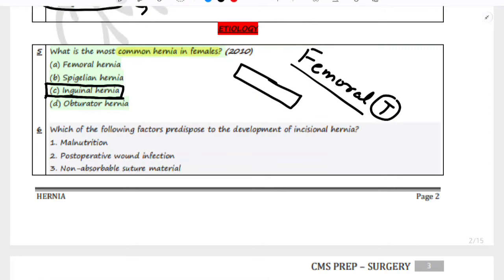Okay, so let me summarize this. Inguinal hernia is most common in both male and female, though the incidence in females is lesser. Femoral hernia is more common in females than males, but still less common than inguinal hernia. Spigelian hernia is a rare type of hernia which is not common in either gender. And obturator hernia is extremely rare, which is generally seen in elderly and malnourished females.